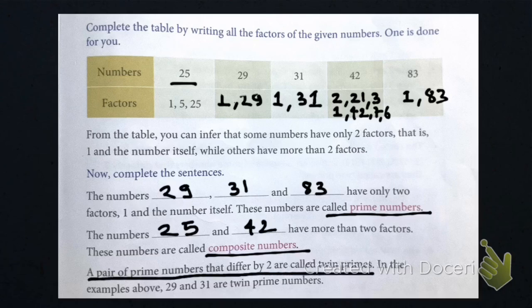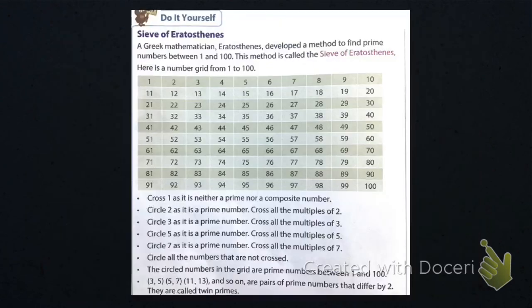Here you can see that 29 and 31 are twin prime numbers, because the difference between 29 and 31 is what? The difference between them is 2, so they are called twin primes. Let's go to another slide, students.